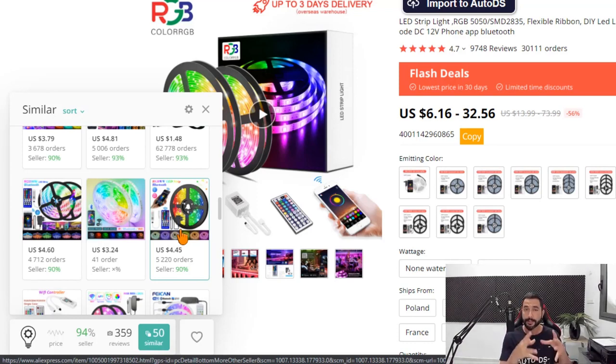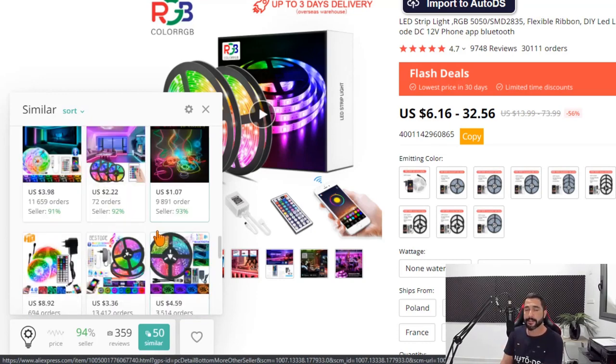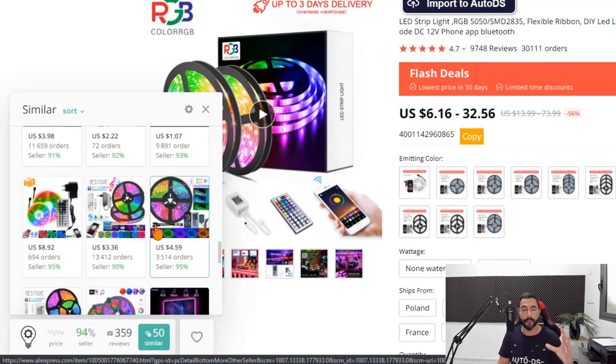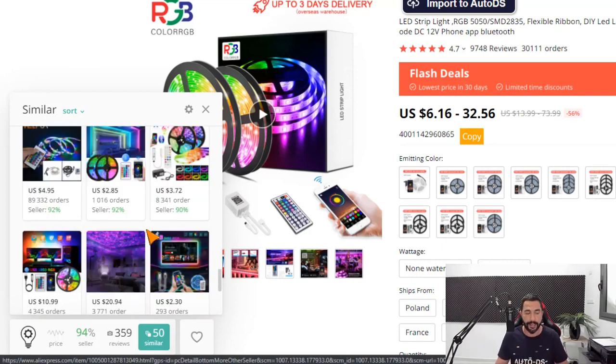You can still sell products that you see are selling well, like the same exact product, like the one I'm seeing right in front of me right here. Optimize it a little to differentiate yourself from the competition, but look at similar products, because here you're going to find rising trends, products that other dropshippers are not selling or are not selling enough, and you will definitely profit from those sales.